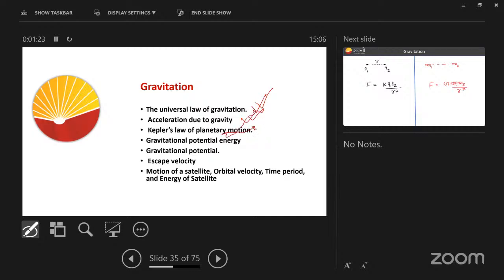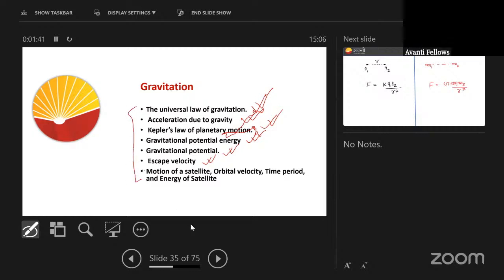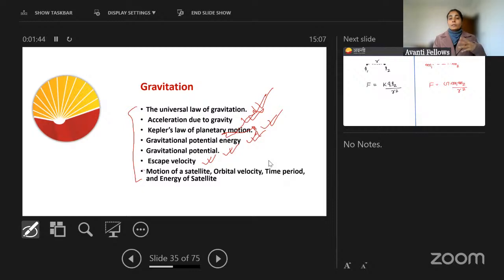Then Kepler's law of planetary motion, which we are going to revise, and gravitational potential energy, gravitational potential, escape velocity, and motion of a satellite and related things. These are the topics from which questions will be coming in your JEE Mains.